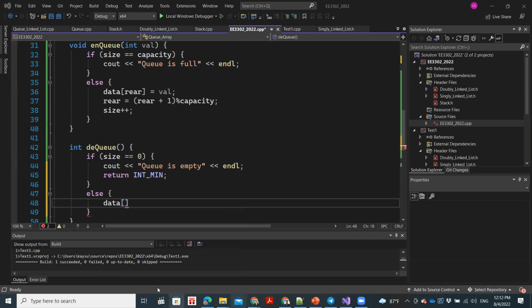Veeravardhana, three seven seven five. Tell me, how do we access the front of the queue? What should we write here to access the front?